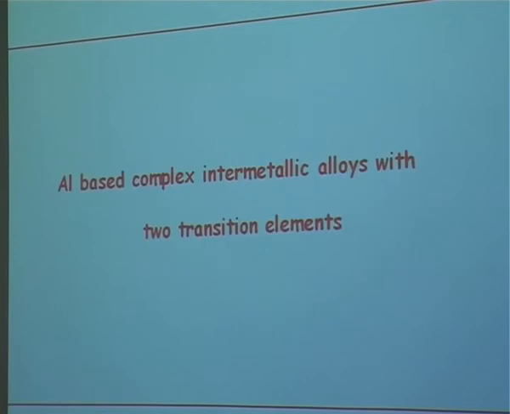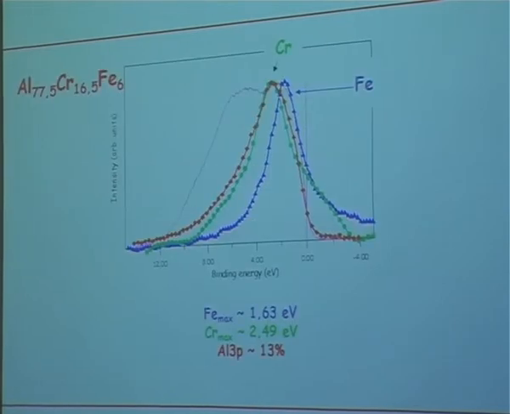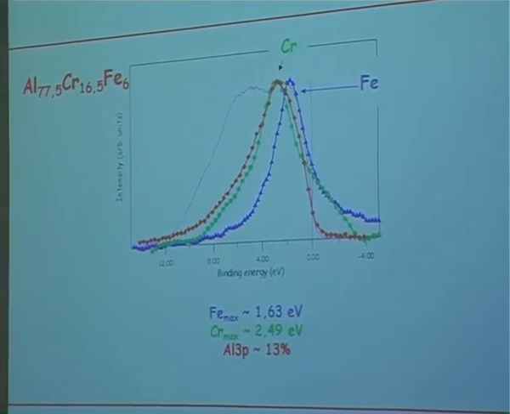So let me go now to aluminum-based complex intermetallics containing two transition elements. First example I show is an aluminum chromium iron compound. Here the blue distribution corresponds to iron D states, the green one to chromium D states. The red curve corresponds to aluminum 3P states. So there is an overlap between the chromium and P states. So covalency between aluminum P and chromium states.